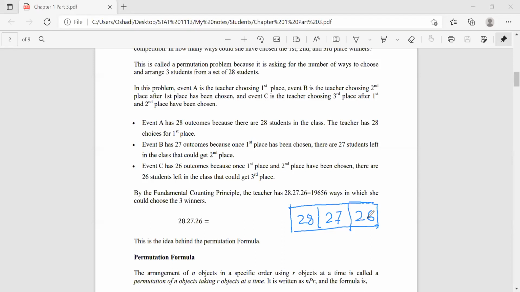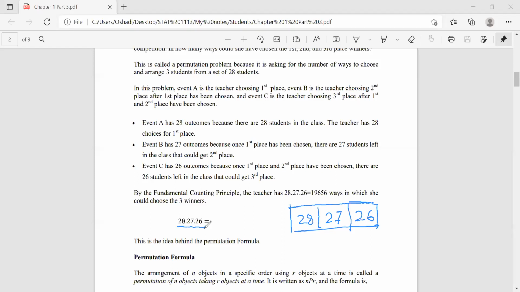So if we use the fundamental counting rule, since the choosing places are independent, we can write it as multiplication of 3 possibilities or 3 events, 28 into 27 into 26, right? Is that clear up to now? I think yes, right?